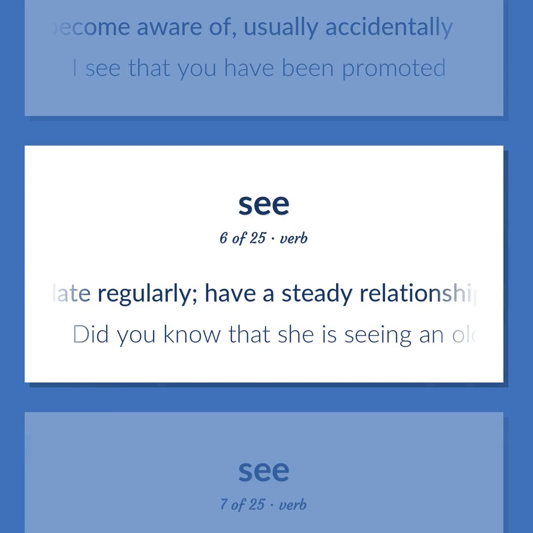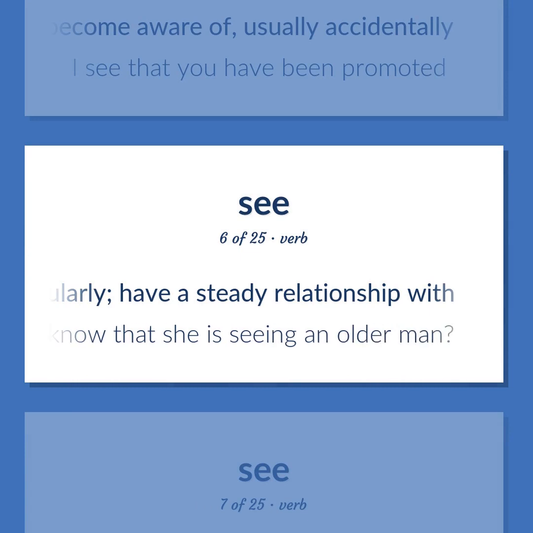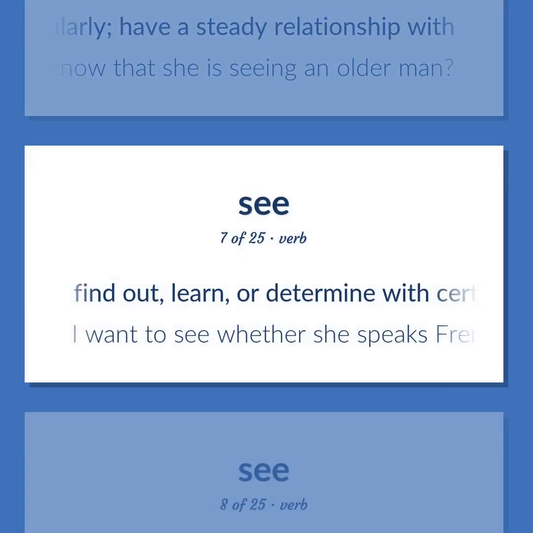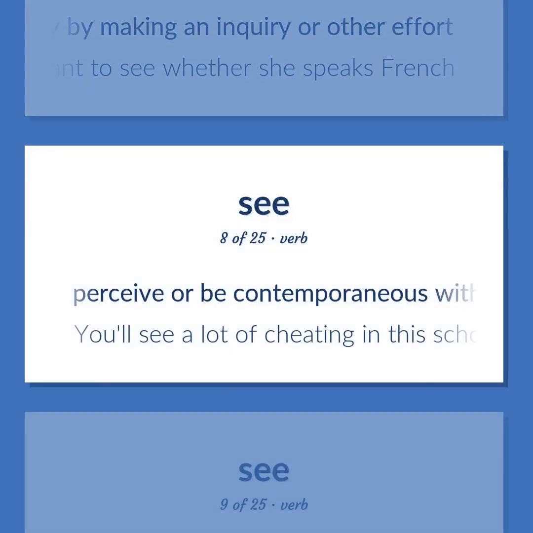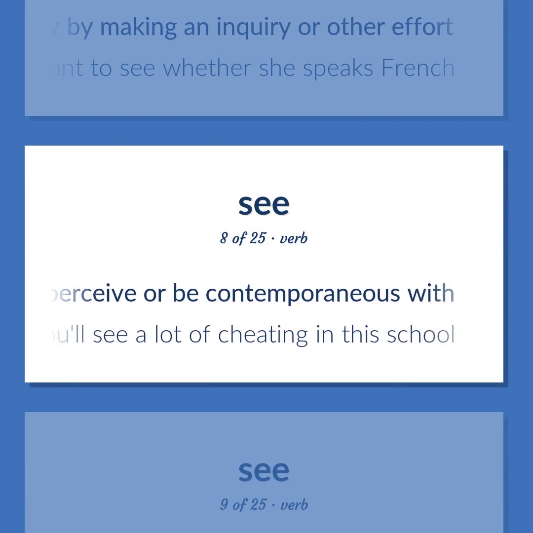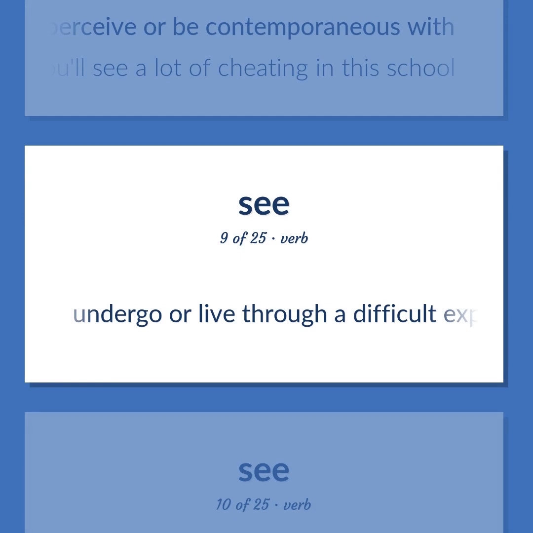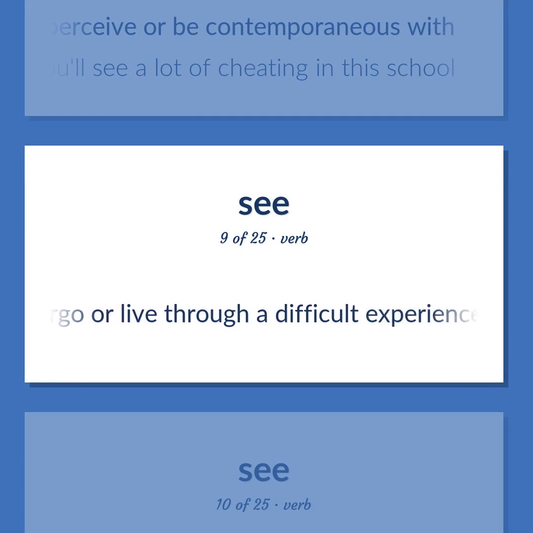Date regularly. Have a steady relationship with. Did you know that she is seeing an older man? Find out, learn, or determine with certainty, usually by making an inquiry or other effort. I want to see whether she speaks French. Perceive or be contemporaneous with. You'll see a lot of cheating in this school. Undergo or live through a difficult experience.